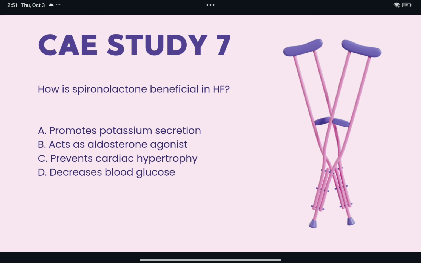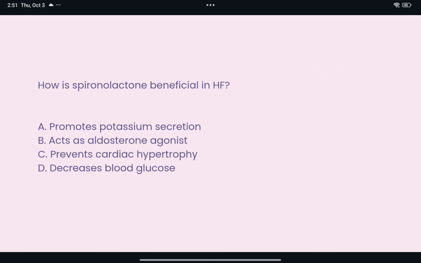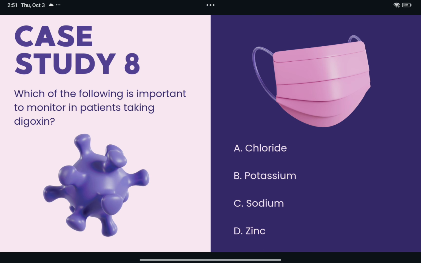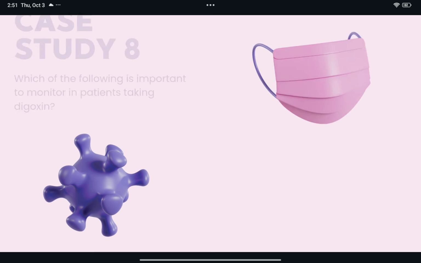How is spironolactone beneficial in heart failure? It prevents cardiac hypertrophy. Option C. Spironolactone will antagonize aldosterone, which in turn will prevent sodium and water retention, cardiac hypertrophy, and hypokalemia. Which of the following is important to monitor in a patient taking digoxin? Potassium is the most important. Hypokalemia can lead to life-threatening arrhythmias and increased potential for digoxin toxicity.